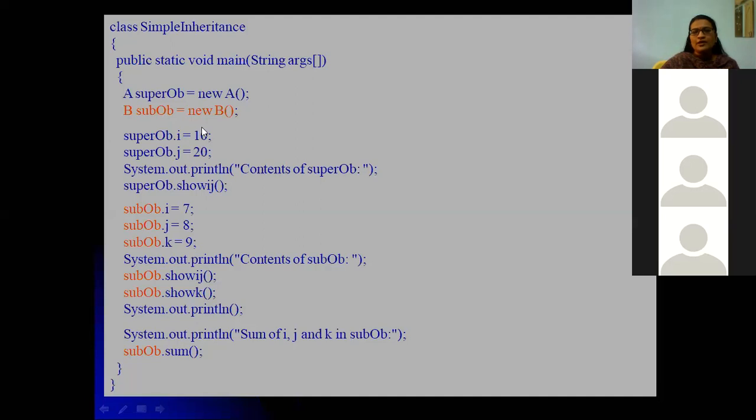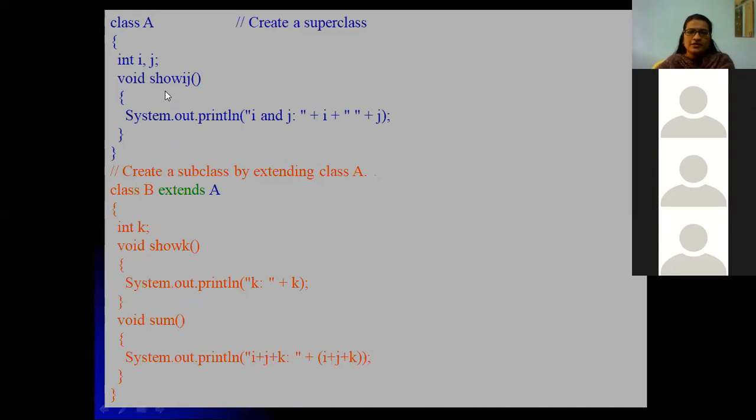10 and 20 are the different values. So finally we are printing the contents of that. Then super object dot show ij. Show ij is one of the methods which we have in class A. In the previous slide, you can see show ij, which is there in a superclass. So we are just displaying i and j values only with the super object.